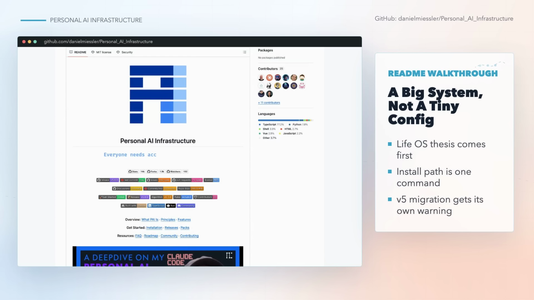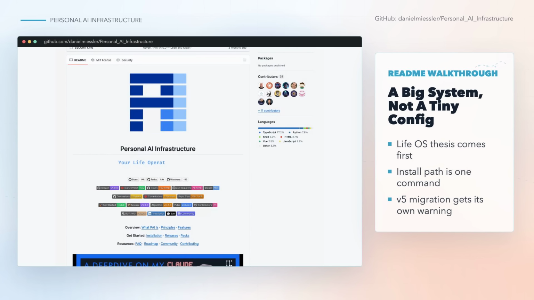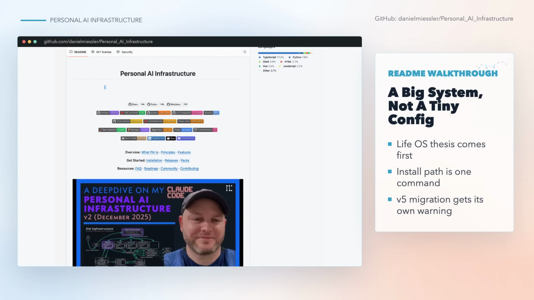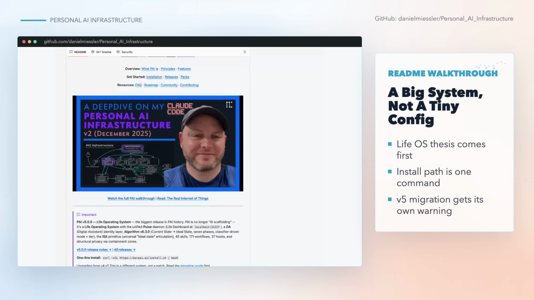The README gives a good feel for the size of the system. It starts with the Life OS thesis, then moves into principles, features, install steps, packs, frequently asked questions, and the update history. The install path is intentionally direct, but the repo also warns that V5 is a major system change from V4. That is a sensible warning. This repo does not behave like a tiny config pack.